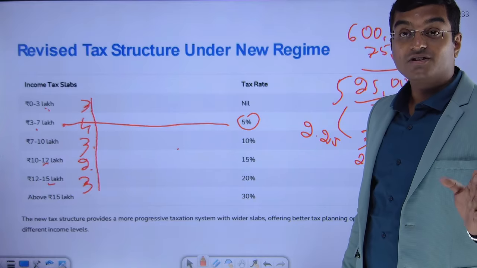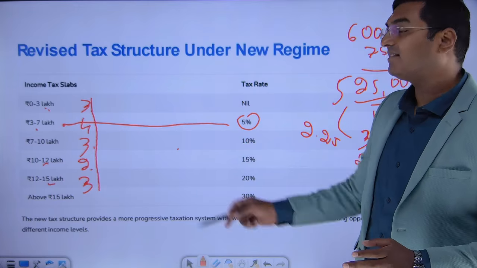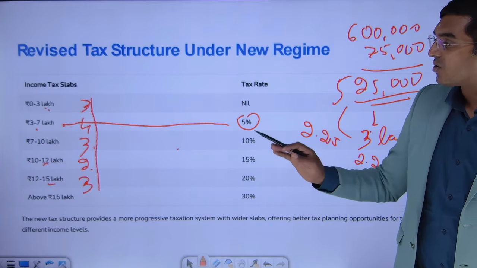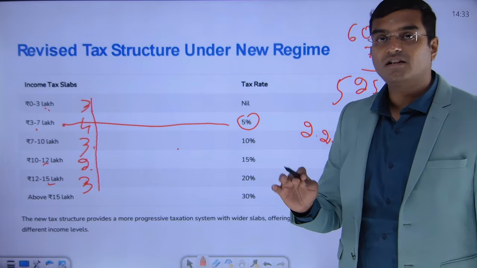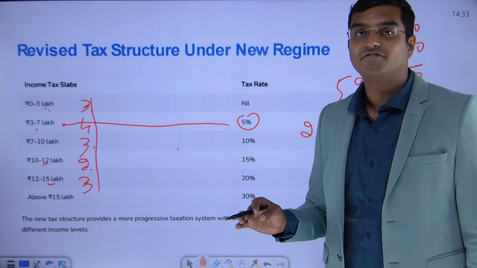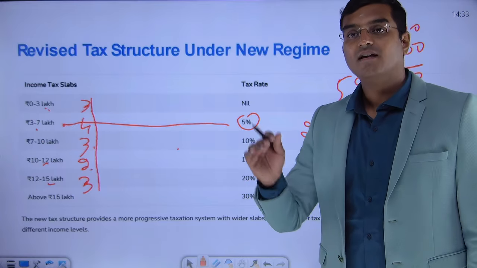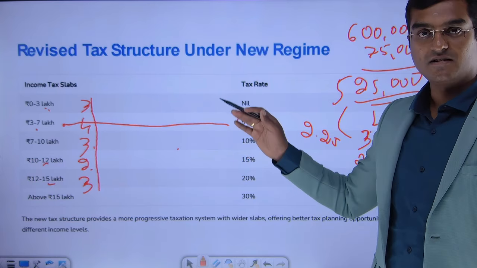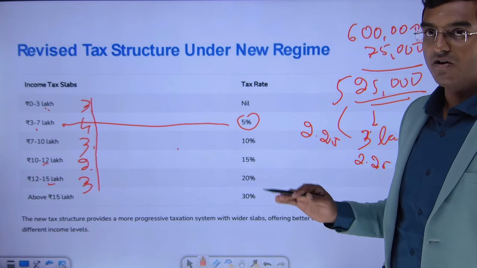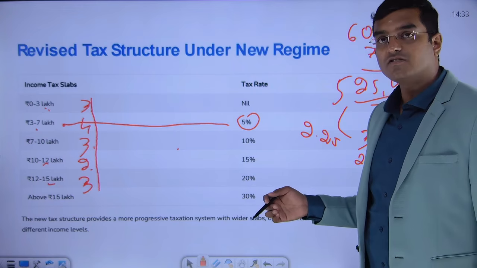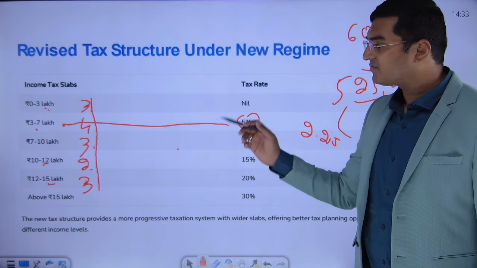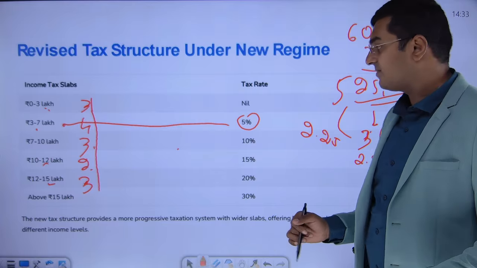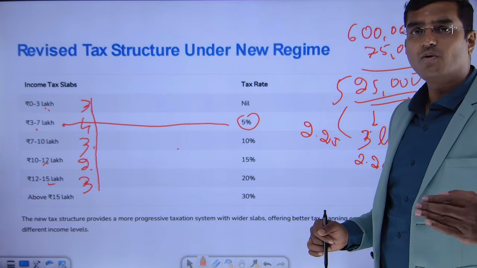But friends, with the 2025 amendment, this entire thing is changing. This does not become relevant for the 2025 amendment. This is only for the examination that is being written in December 2025. Please make a note of it. I am repeatedly telling this because if you are writing the exam in June 2026, these rates will not be applicable; your rates are getting changed. As long as you are writing it in December 2025, please follow these rates, because for you the applicable one is the 2024 Amendment Act. Is it clear, dear friends? I hope all of you are clear.